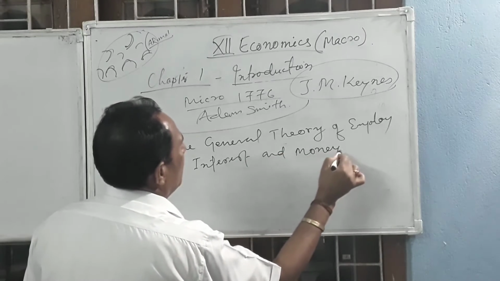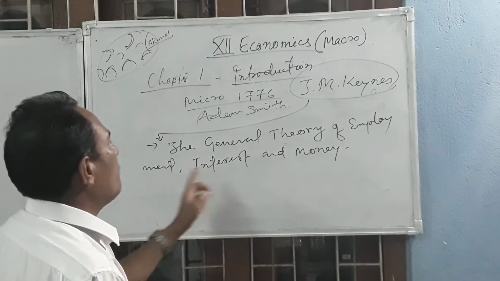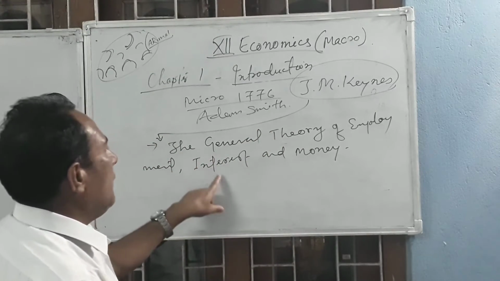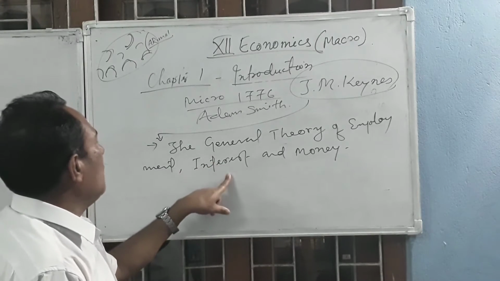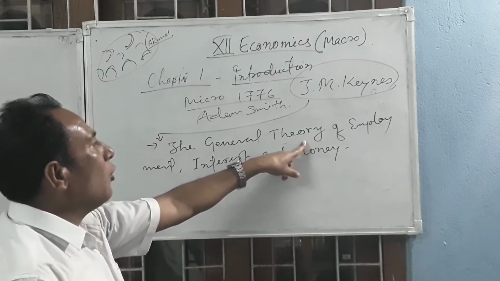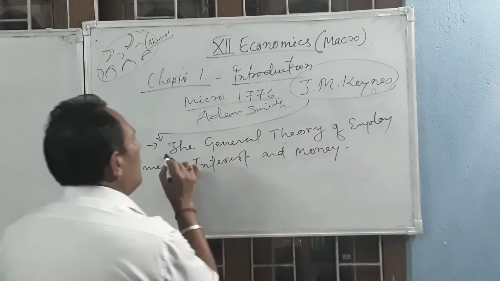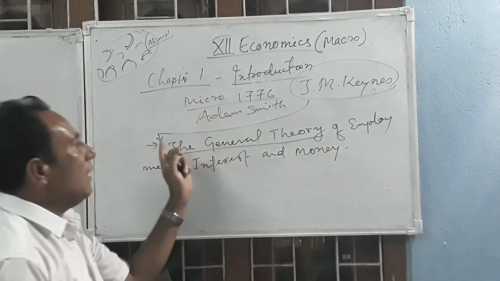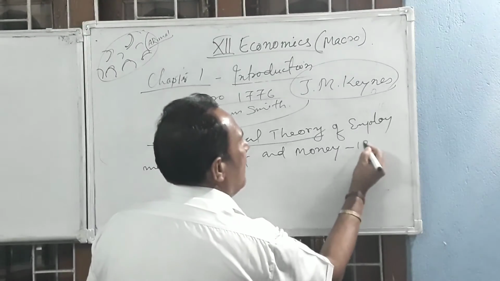J.M. Keynes wrote this book, and it is a very popular, very famous book in the world, known as the General Theory only. Many people, junior and senior economists, everybody knows the General Theory means General Theory of Employment, Interest and Money. And this book was published in 1936.